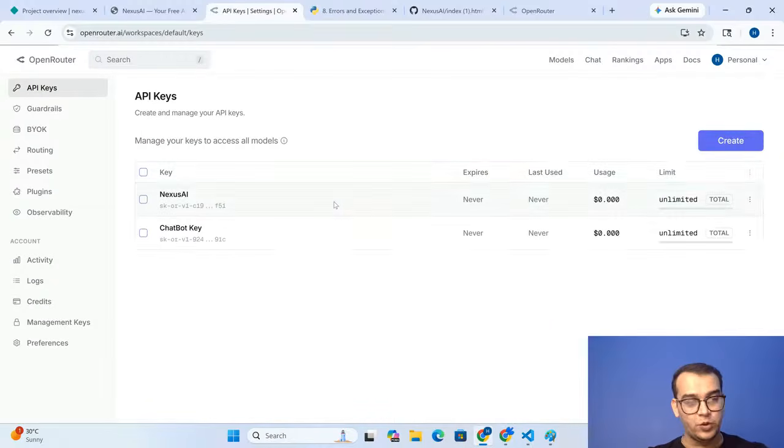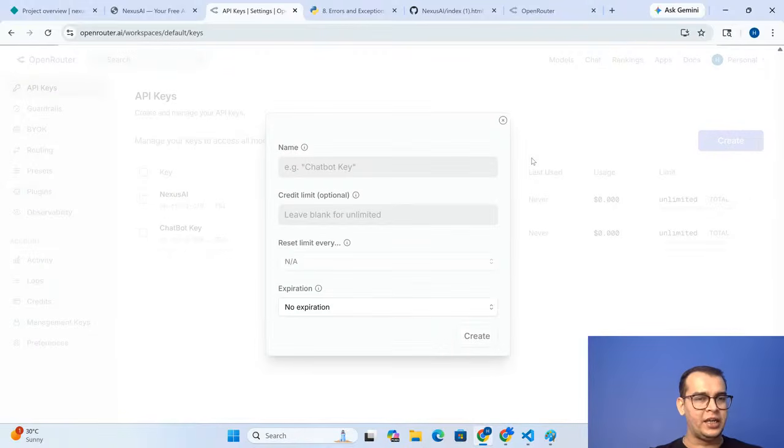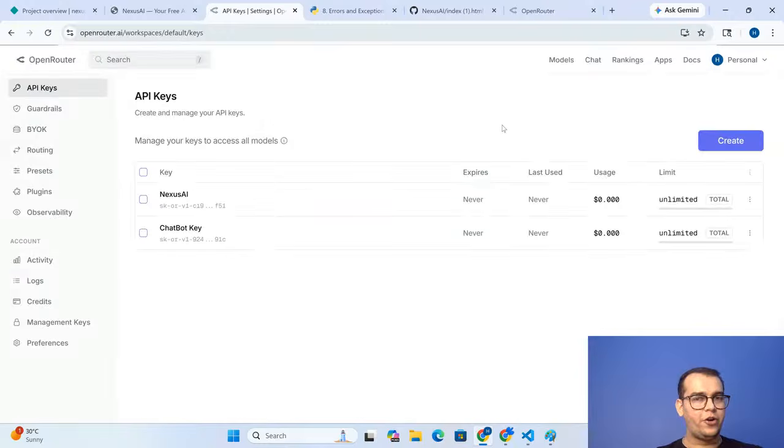That's it, guys. Now just click on Create, and it will ask you for the name. Credit limit, leave it blank, because I can make n numbers of requests to my application, so it should not give me any kind of error if I'm using it 10 times or 20 times. So make sure that you keep this, and drop in the chat box that everyone has created that API key.